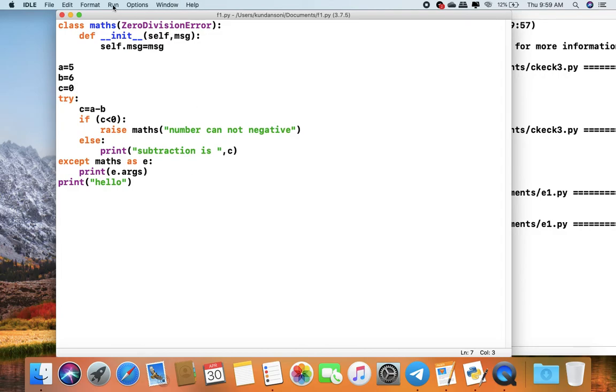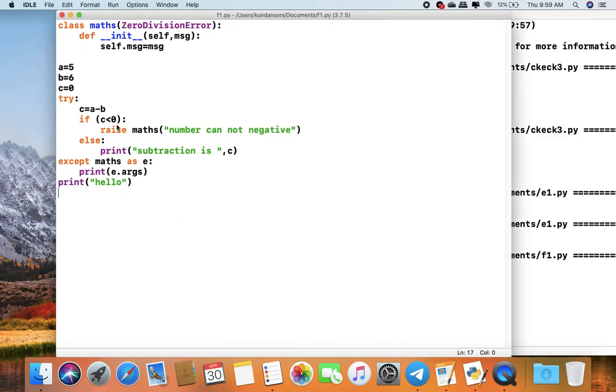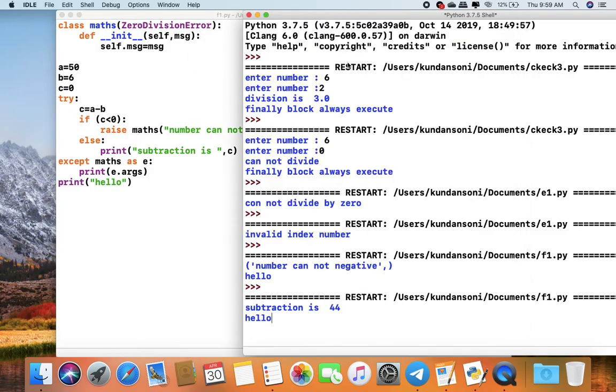So I execute the program. Number cannot be negative, and the print hello statement will execute. If I write here proper values, the subtraction is 44 and output is hello. So the subtraction is 44, it means there is no error, so the raise statement will not execute.